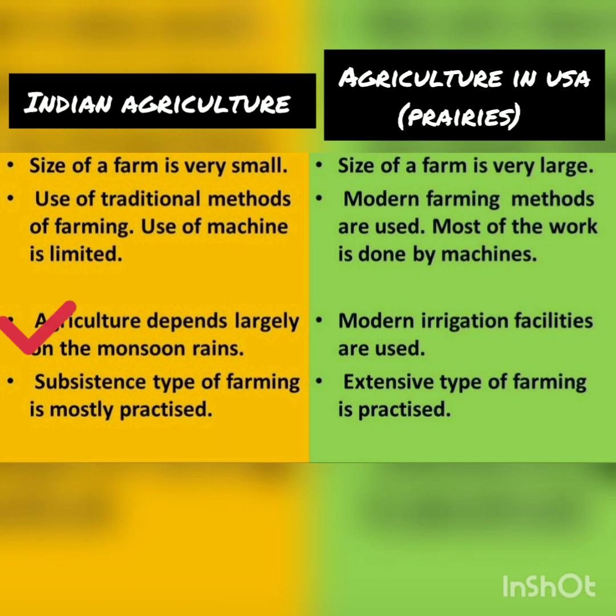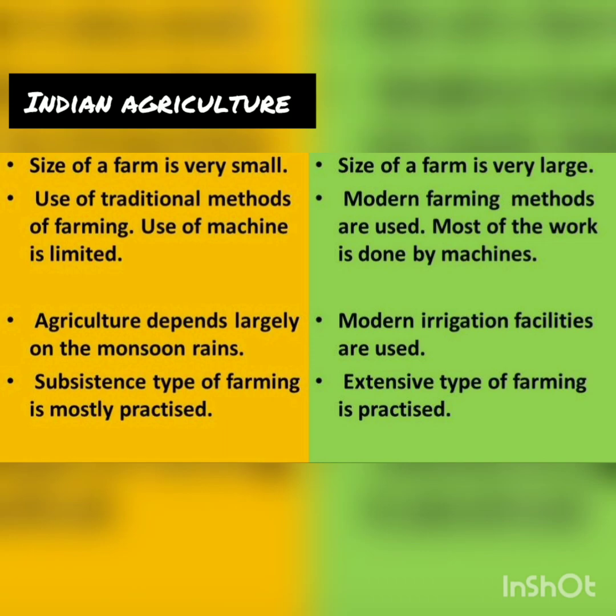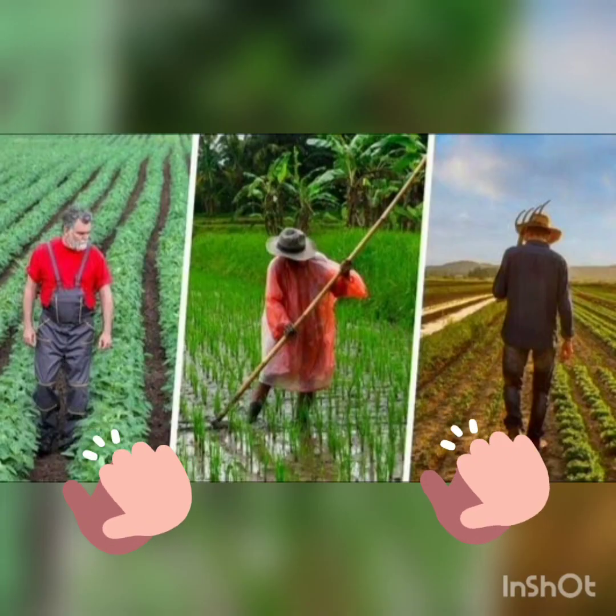Here, agriculture depends largely on the monsoon rains. Here, modern irrigation facilities are used. And we have seen subsistence type of farming is practiced in India and extensive type of farming is practiced in USA. So this is comparison between agriculture in India and agriculture in prairies, USA. With this, we are done with this chapter, major crops and agricultural development.